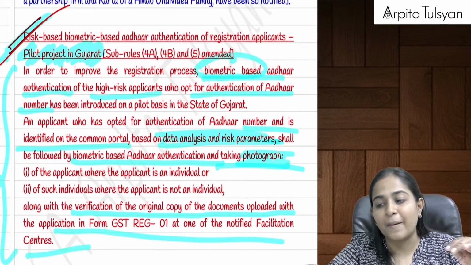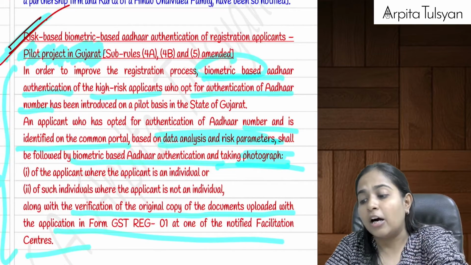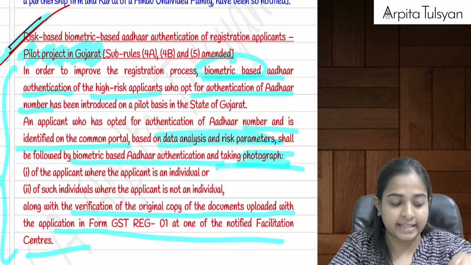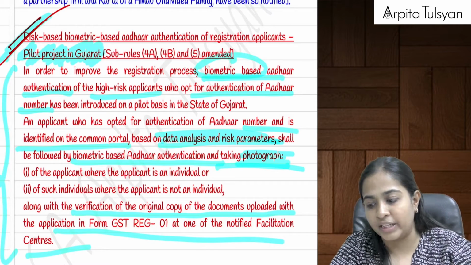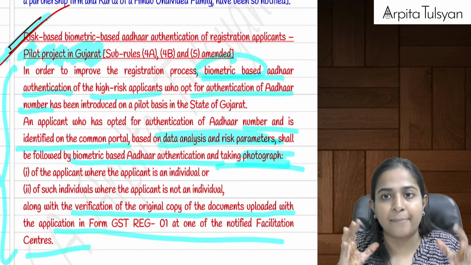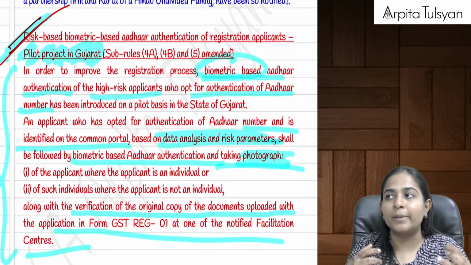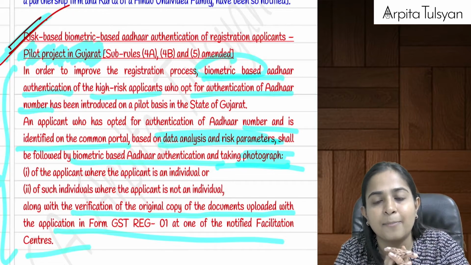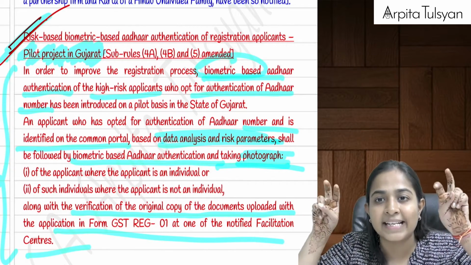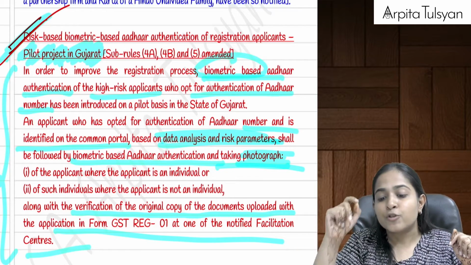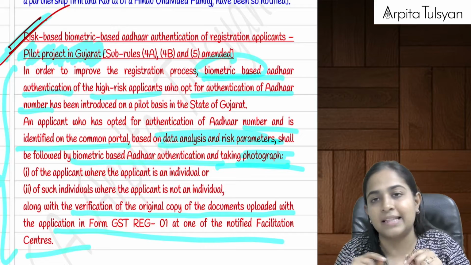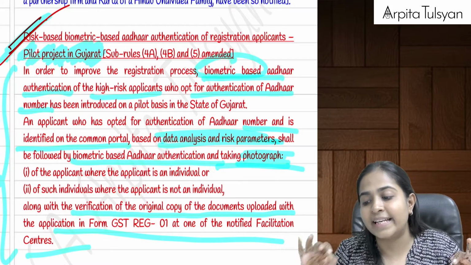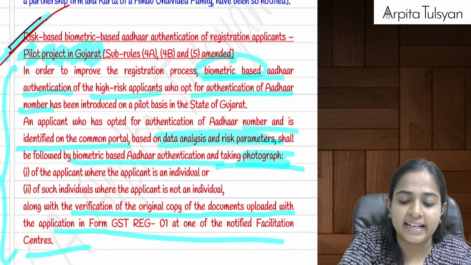Then they started this pilot project in Gujarat, where, to nullify all the fake applications and improve the registration process, they introduced a biometric Aadhaar authentication process for high-risk applicants, whom the system identifies on the basis of data analytics and risk parameters. When a particular person goes on the GST portal and applies, the portal will identify that he is a high-risk person. We will not allow him to do the online Aadhaar authentication. We will mark that person as risky, and then he will have to go to the GST facilitation center.